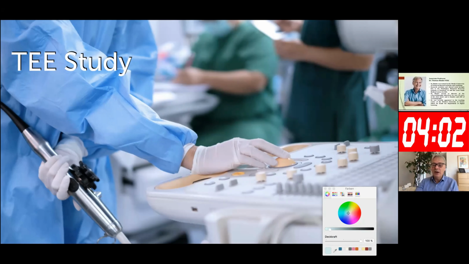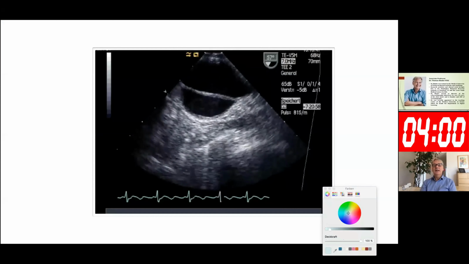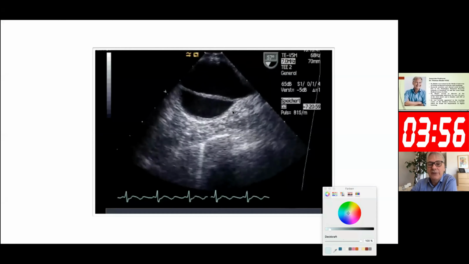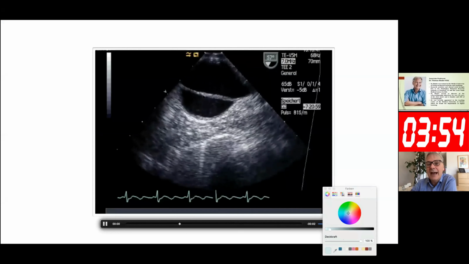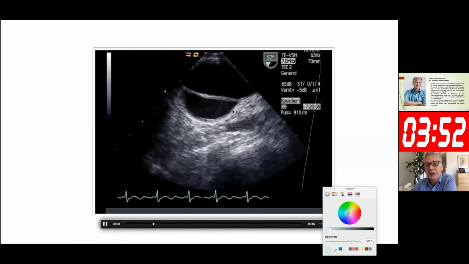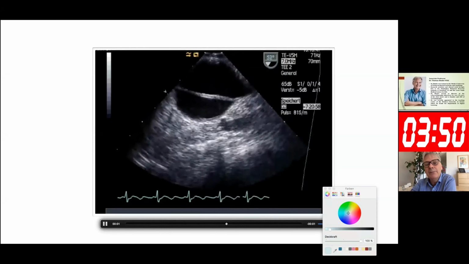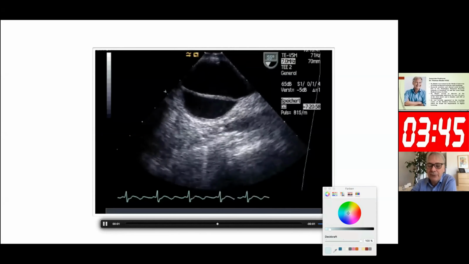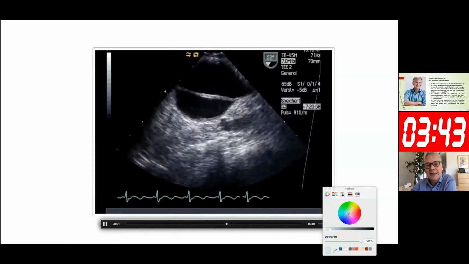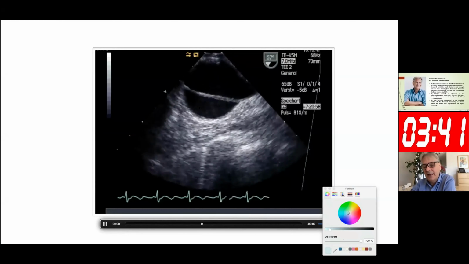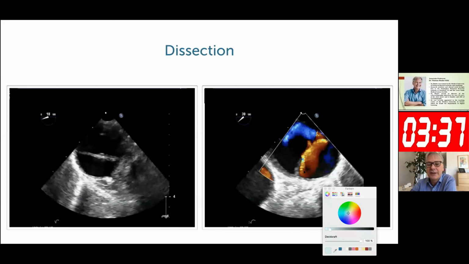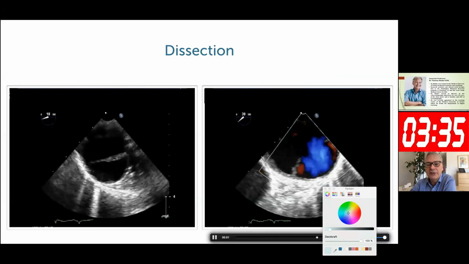And so we went on and performed a TEE study, and clearly there was a dissection in the descending part of the aorta. This is the aorta, as you can see, right below the subclavian artery in the cranial portion of the descending aorta with a true and a false membrane. I was even able to detect some flow across the membrane, and for me, it was clear that there was a dissection there. So here again is the flow. This is the true lumen. This is the false lumen, and this is the dissection.